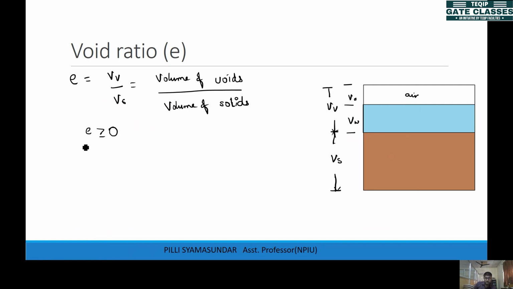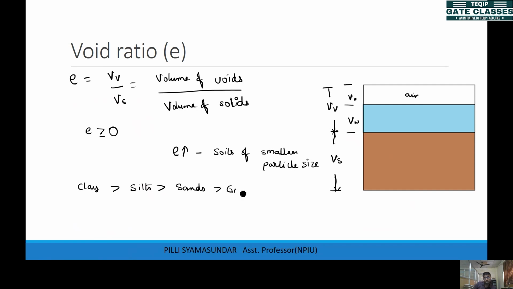One more thing is, the e value is generally more for soils of smaller particle size. That means generally clays will have more e than silts and sands and gravels.